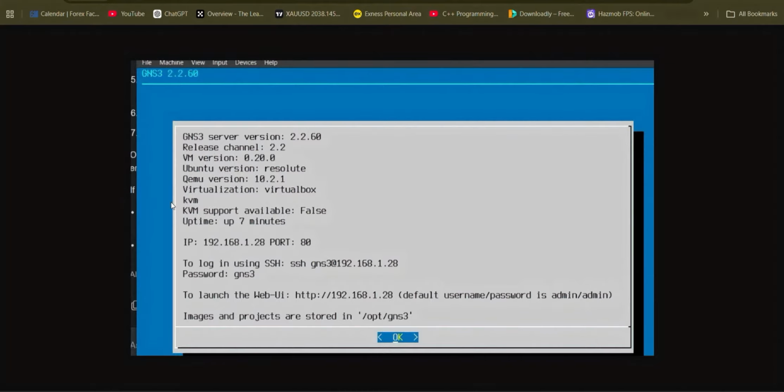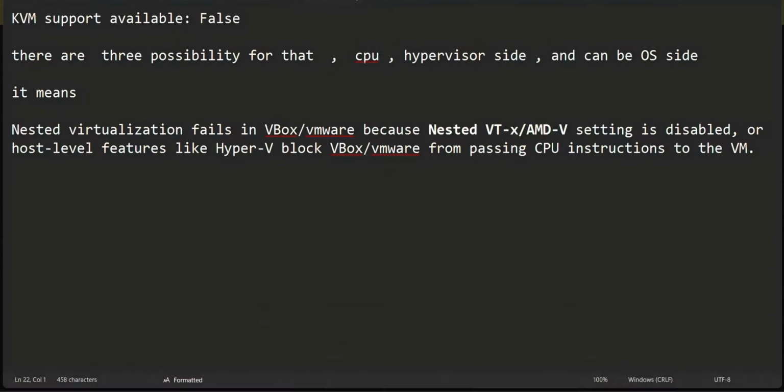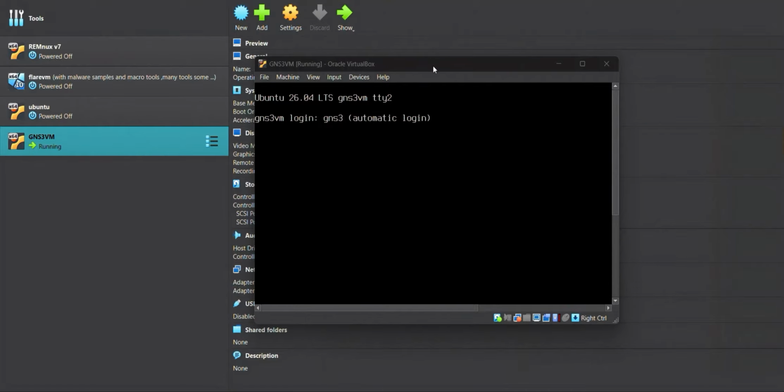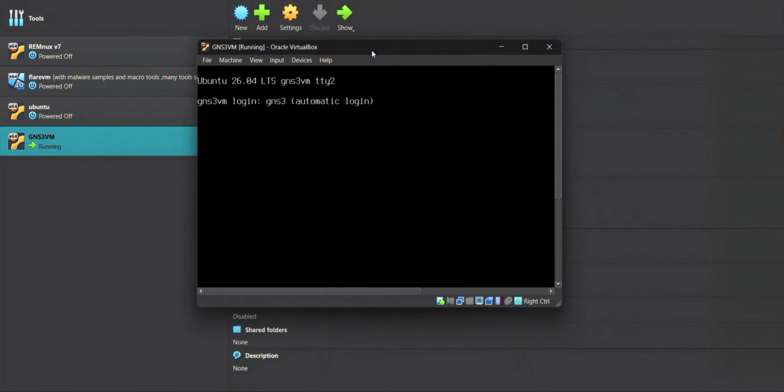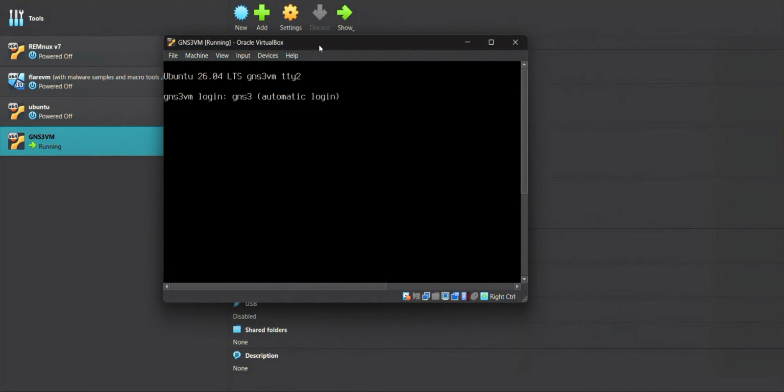So, KVM support available becomes false. Here we will see some possible solutions so that we can turn it into true. So let's talk about some possible solutions that we can do.